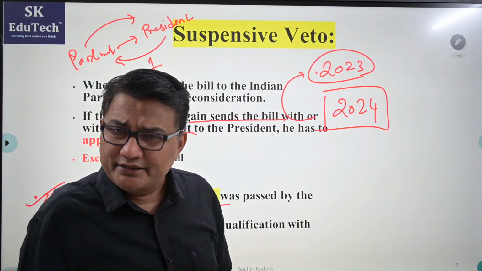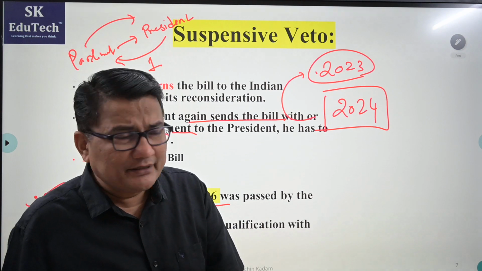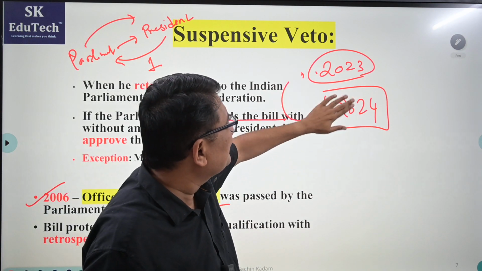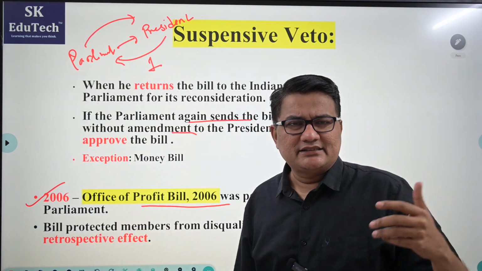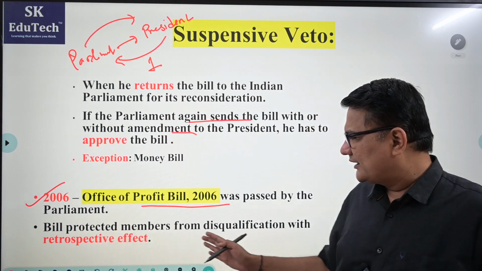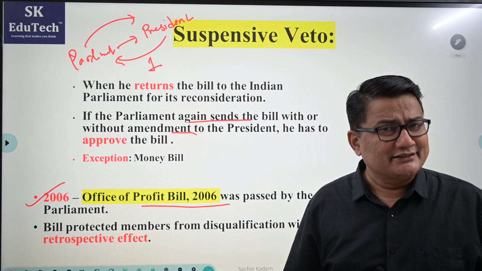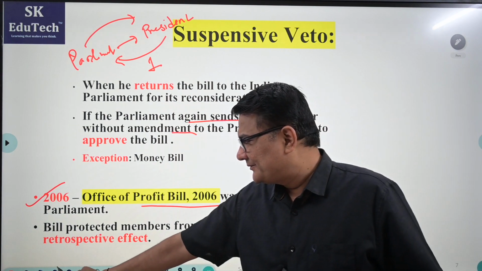Can Parliament do it? Yes. So at that time, the President of India was APJ Abdul Kalam. He said that the retrospective clause may be challenged in court, and that's the reason he sent the bill back to both the houses of Parliament. But the bill was again passed, and the second time, as I said, the President shall give his assent.